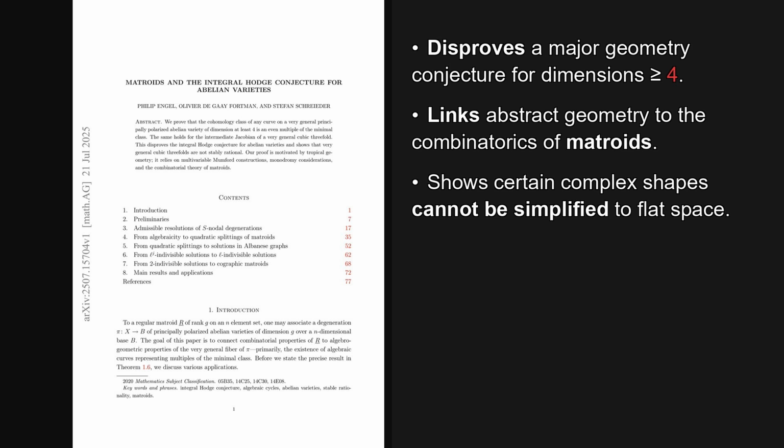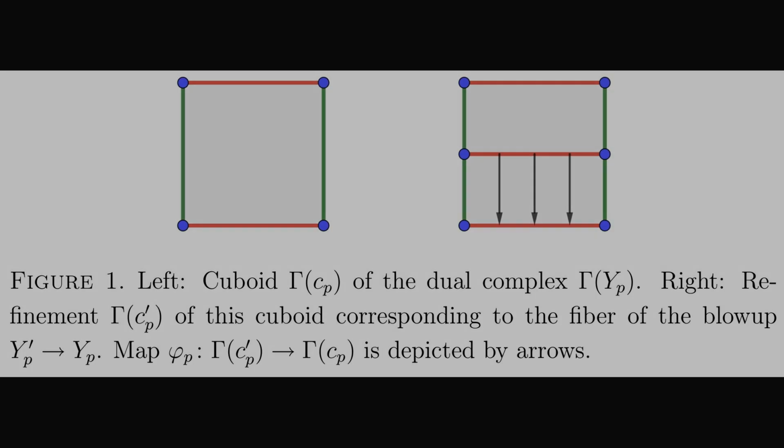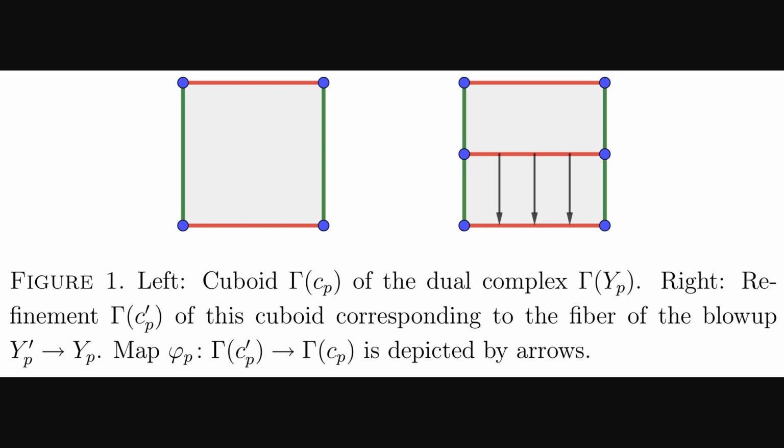The paper is titled Matroids and the Integral Hodge Conjecture for Abelian Varieties, and as we'll see, the proof uses a surprising connection to combinatorial theory. As a consequence, the authors also show that certain geometric objects, called cubic threefolds, are not stably rational. So how do they build this bridge between geometry and combinatorics?